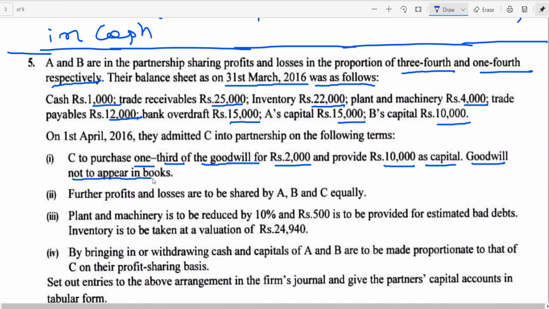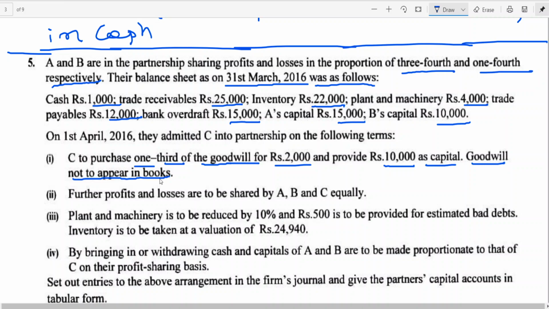Goodwill not to appear in books. C to purchase 1/3 of the goodwill for 2000 and provide 10,000 as capital. Goodwill not to appear in the books. C to purchase 1/3 of goodwill means 2000 is what he is going to bring towards his share of goodwill. Provide 10,000 as capital. Goodwill not appear in the books, there is a meaning in that. We will discuss that after completion of the treatment of goodwill, and you'll be knowing why goodwill does not appear in the books. For the time being, just hold on there.